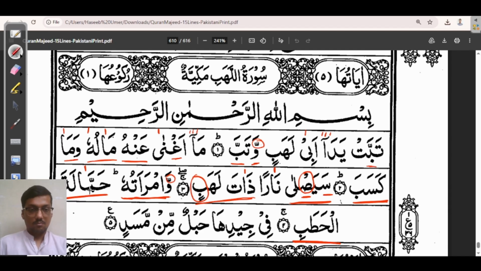Hammalah. In this word, I am only stretching the letter Mim, and we have to focus on this letter Ha and make sure that we are reading the letter Ha correctly. Hammalatal hatab. Okay. Now the next ayat.